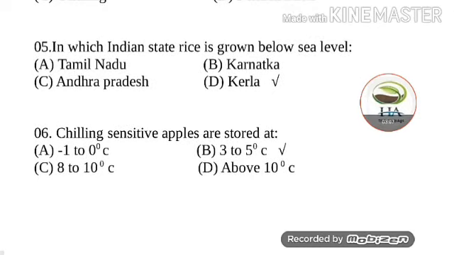Next question: chilling sensitive apples are stored at? Options are -1 to 0 degrees centigrade, 3 to 5 degrees centigrade, 8 to 10 degrees centigrade and above 10 degrees centigrade. So chilling sensitive apples are stored at 3 to 5 degrees centigrade. Option B is the correct answer.